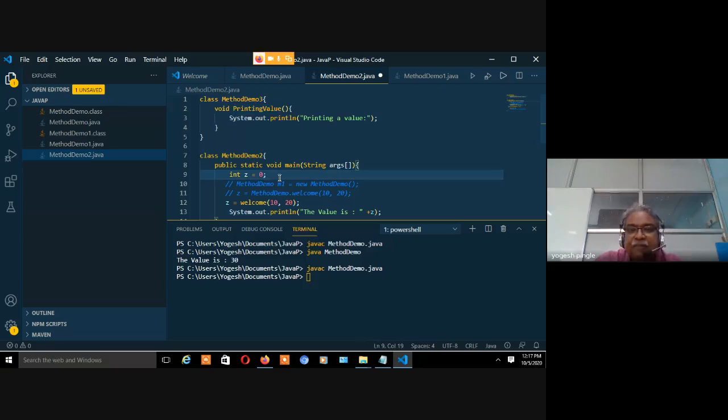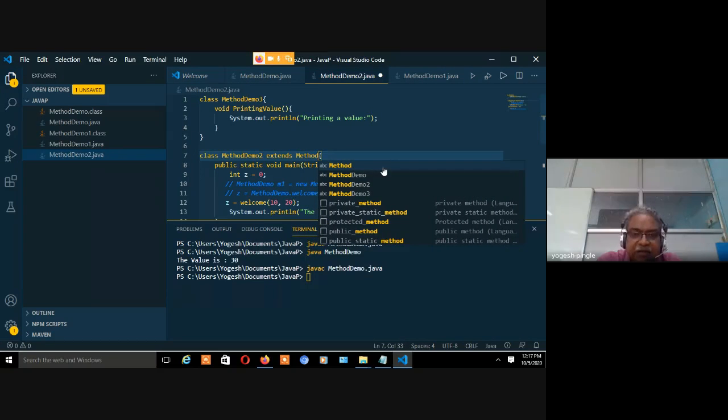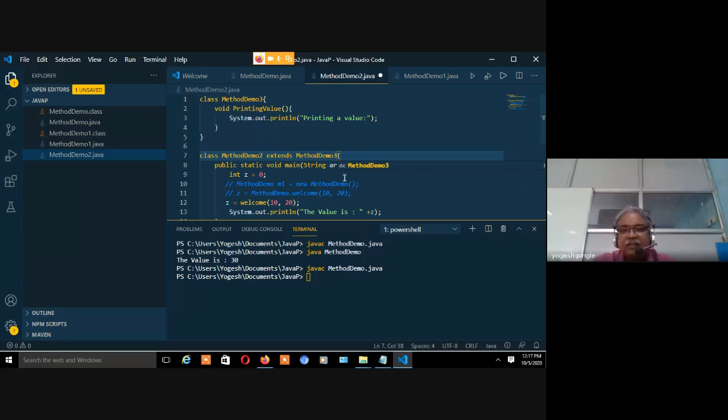Now this non-static method I have to call within the main. Right, now the thing is method demo 2 class एक है, मेथड डेमो 3 क्लास दूसरा है. How are these classes related together? So now I have to write here extends method demo 3. Now if I write like this, what is going to happen? My method demo 3 becomes my parent class. My method demo 2 becomes now the child class. Now method demo 2 is inheriting the property of the parent class.